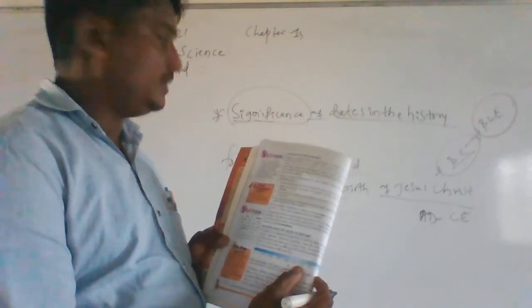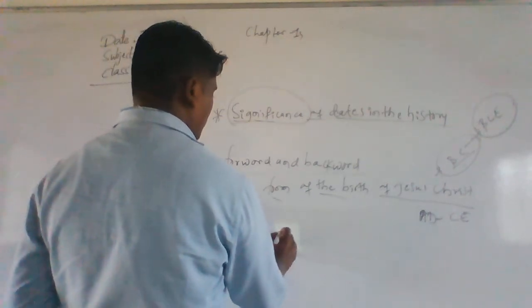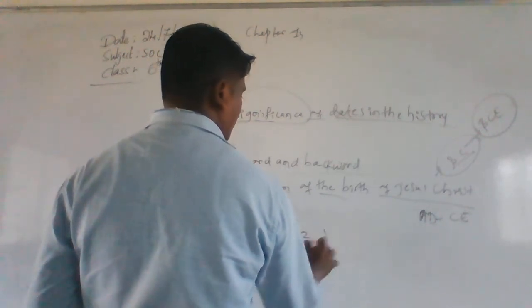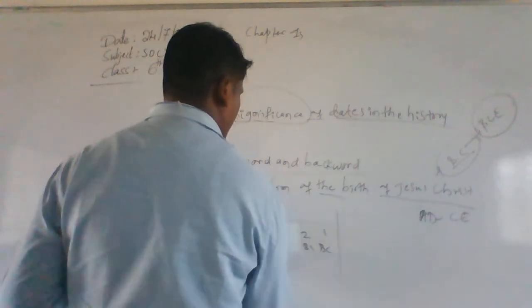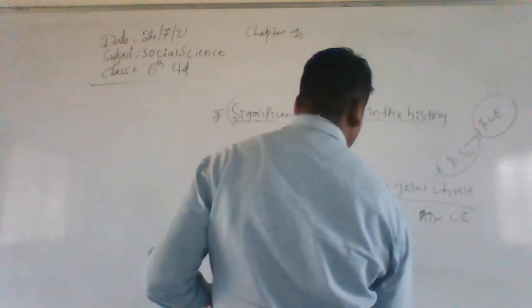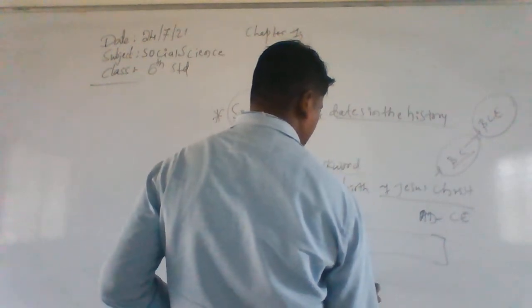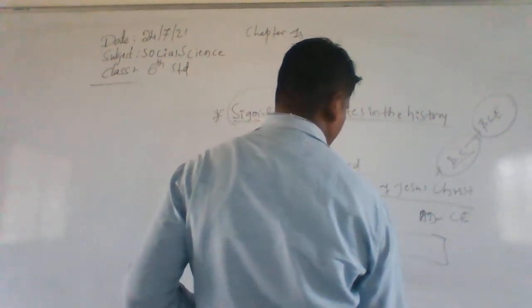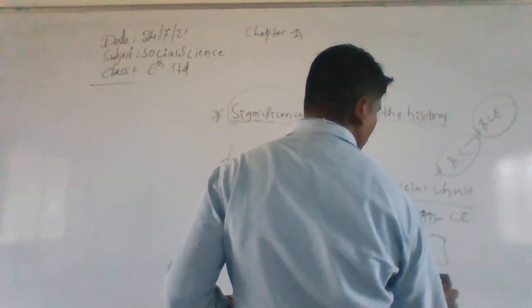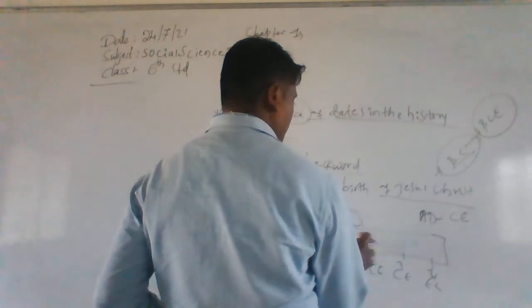Now we call it CE. So BCE is before the birth of Jesus Christ, and first CE, second CE, third CE, fourth CE come after.